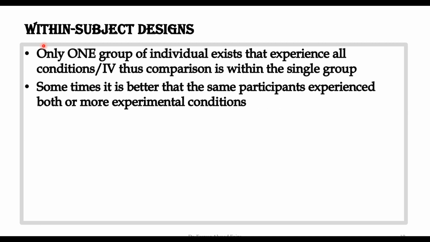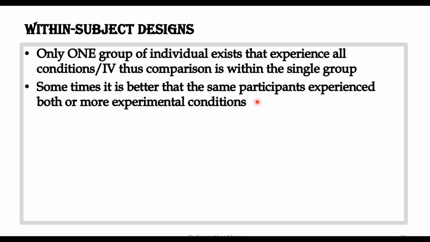Experiment. So let us go quickly through within subject design. In within subject design, there is only one group, and this one group, which consists of individuals, experienced all the conditions. At least we have two conditions, but if we have more conditions, let's suppose in the previous example we discussed two exercises, we may have three different exercises or we may have 5 or 6 different exercises. In that case conditions are more, but we involve all the individuals in all the conditions and therefore this would be called within subject design.